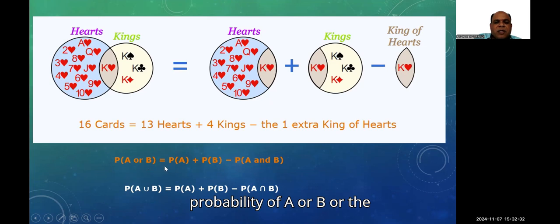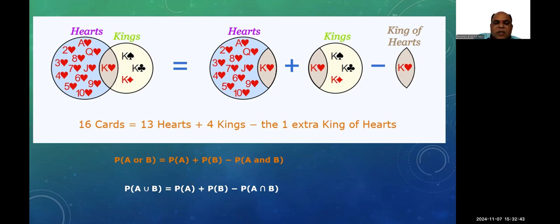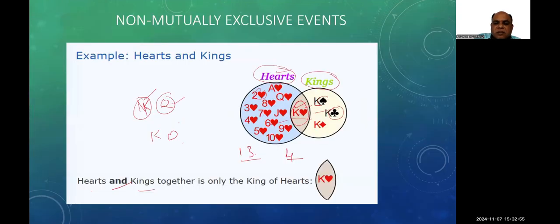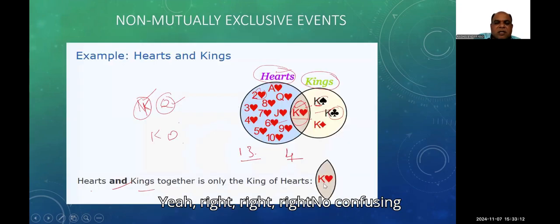Probability of A or B equal to probability of A plus probability of B. That is a wrong notation given in this. It has to be intersection. And means... Yeah, A or B. Yeah, right. No confusion.